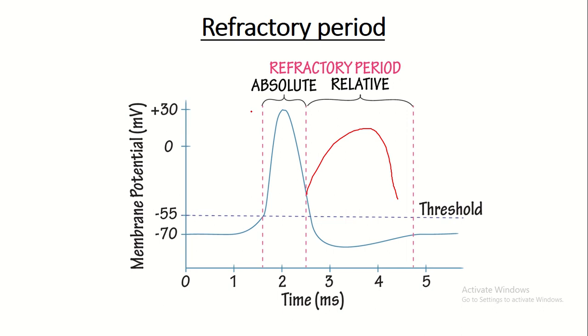So, you have two periods, absolute refractory period and relative refractory period. Absolute refractory period is that period where no matter how strong your stimulus is, you cannot have an action potential. Relative refractory period is if you got a stronger than normal stimulus, a really strong stimulus, you can actually initiate another action potential.